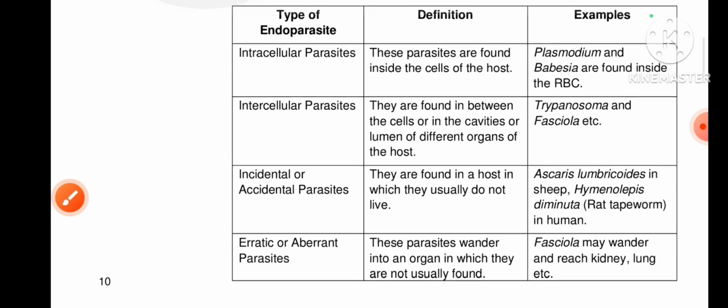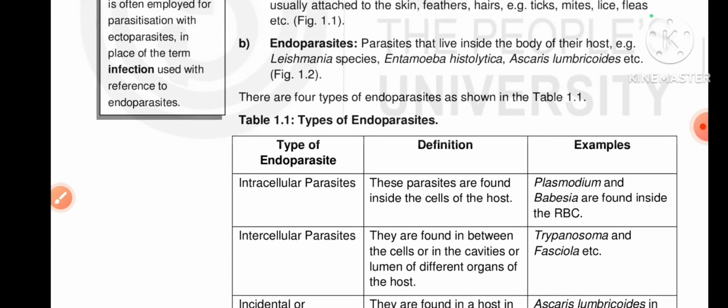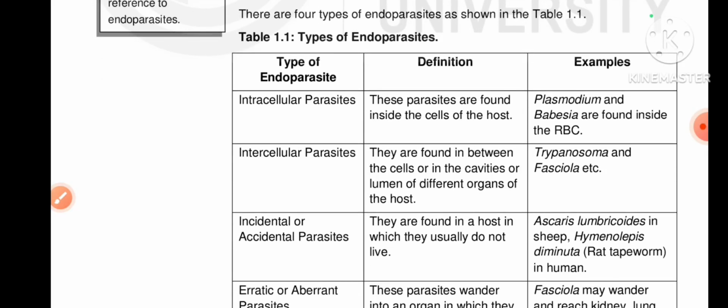These are types of endoparasite, not ectoparasite. These parasites live inside of our body.